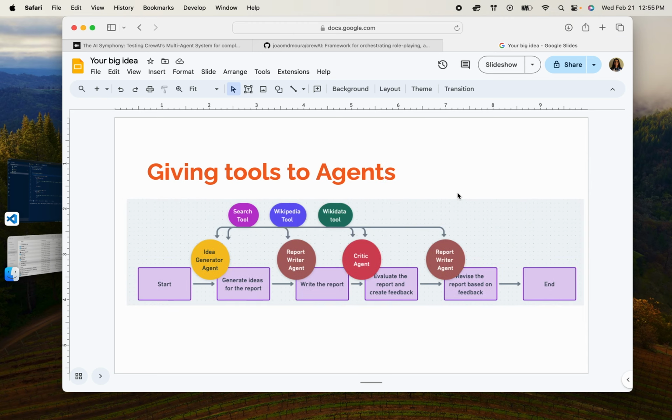And then finally, we also define tools. Tools is, in my opinion, what gives LLMs the superpower to do well on a task. In this case, the tools that I'll use will be a search tool, a Wikipedia tool to get information, and a Wikidata tool that gives more structured information on places and people and events, etc. So this is what the overall framework looks like. You have tasks at the bottom, you have agents assigned to tasks, and then you have tools that are given to agents. So let's go to the code.